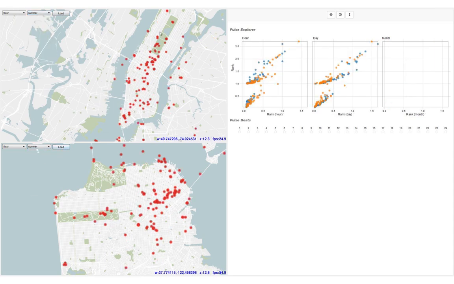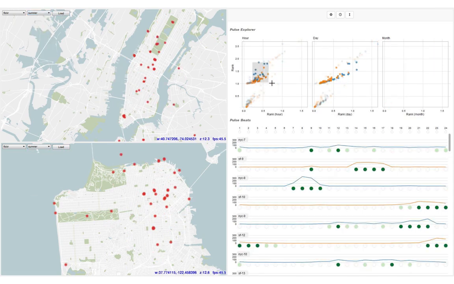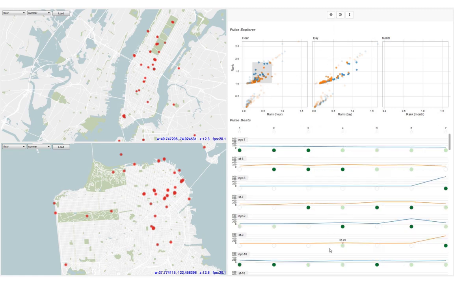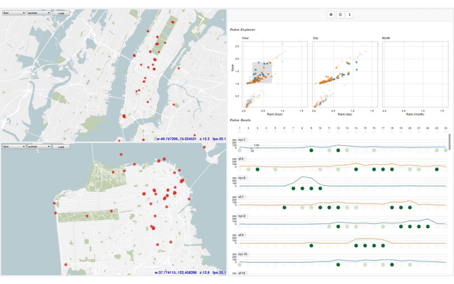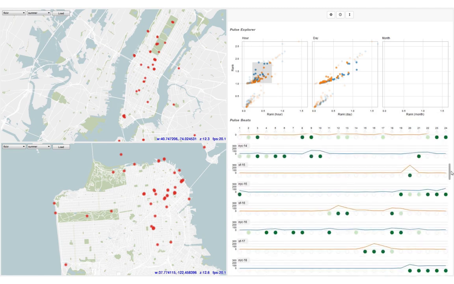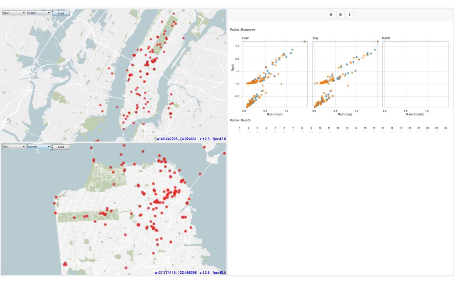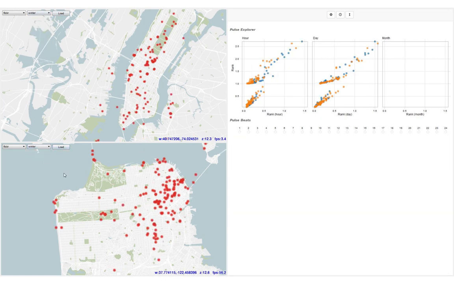Here we load Flickr data for summer months in both New York and San Francisco and see the trends of activity. We can then filter activity by day or by hour. Blue dots represent New York and orange San Francisco. The pulses are ordered by level of activity for the selected time range. We can compare summer with winter and understand the differences in activity across the city.